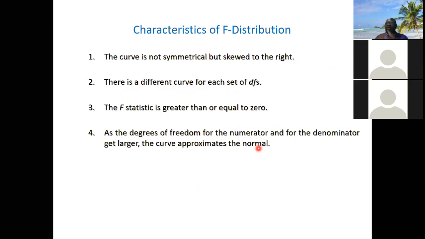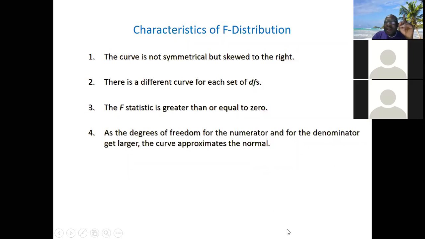It was gotten by squaring Z. If you square anything negative, like negative 3 times negative 3, it gives you a positive. So the chi-square goes from 0 upward. The same thing with the F distribution.